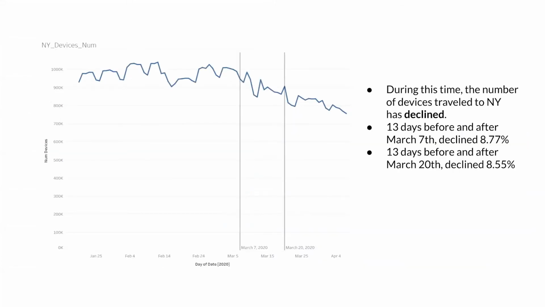We fetched the device number from our data. The device number means the number of phones pinned at public locations that are active. During this time, the number of devices traveling to New York has declined. Thirteen days before and after March 7th, the decline was 8.77%, and 13 days before and after March 20th, the decline was 8.55%.